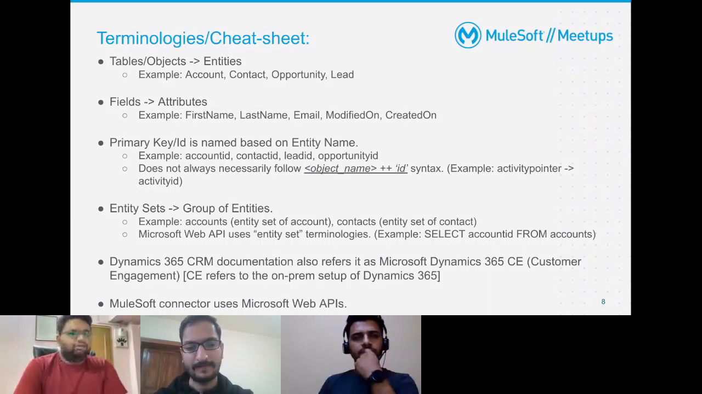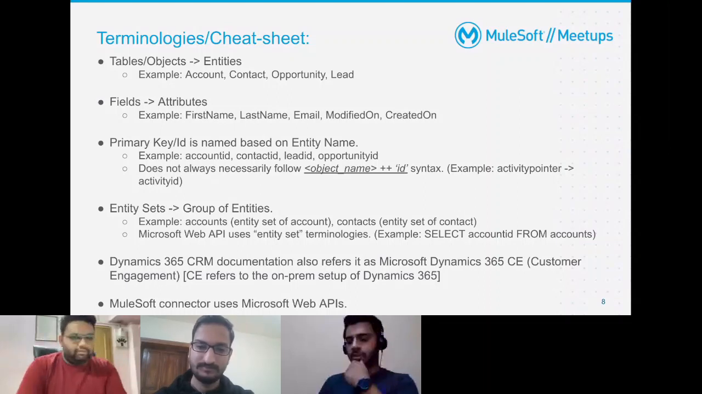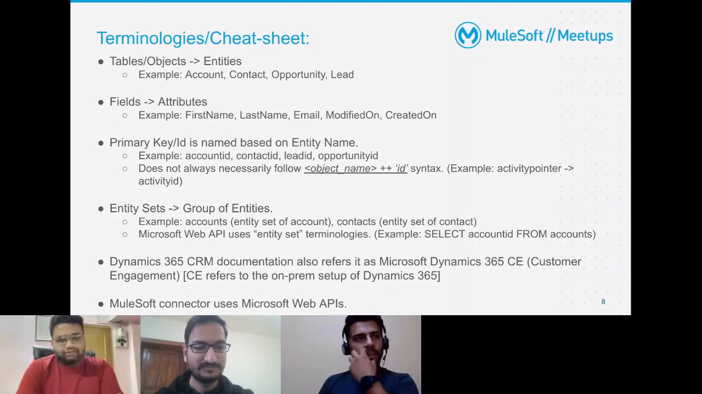So we'll go through those, we'll go through debug logs and everything in the demo. So that's a basic cheat sheet that I would say to start with Dynamics. So we have entities, attributes, primary keys, group of entities or entity sets, and Microsoft Web APIs.